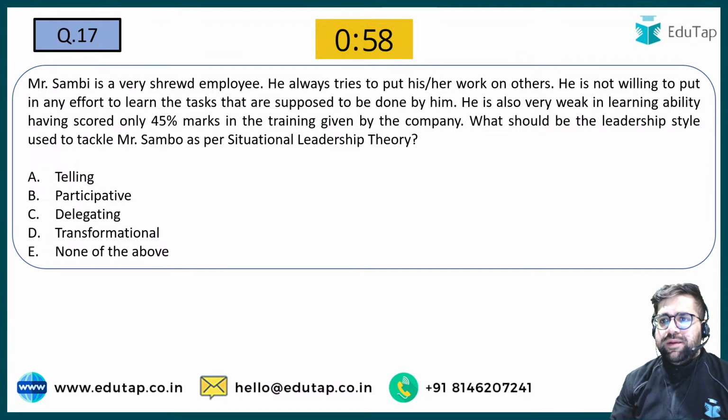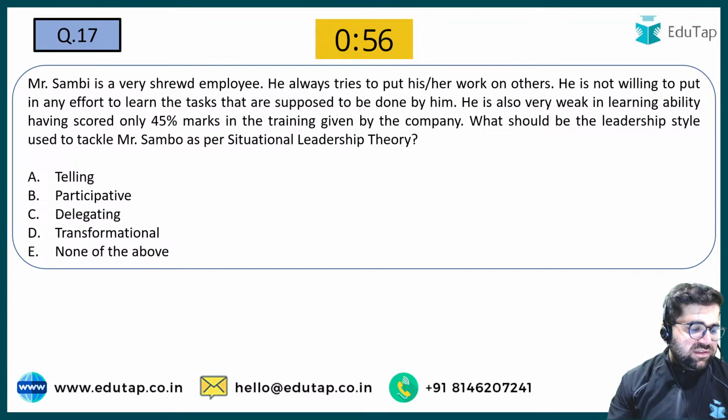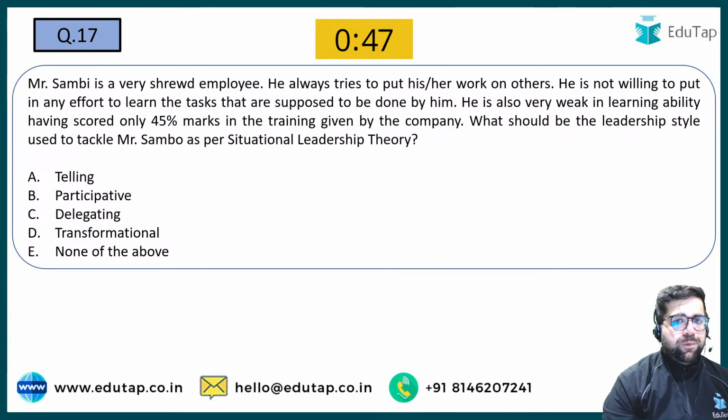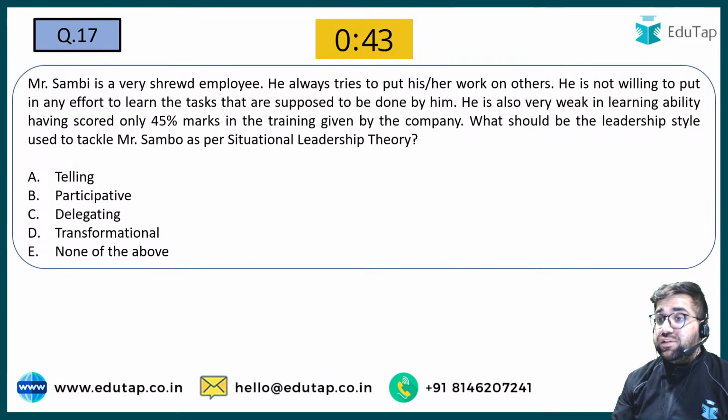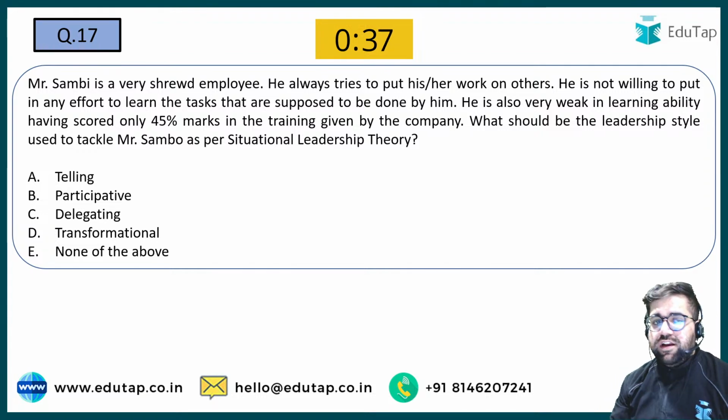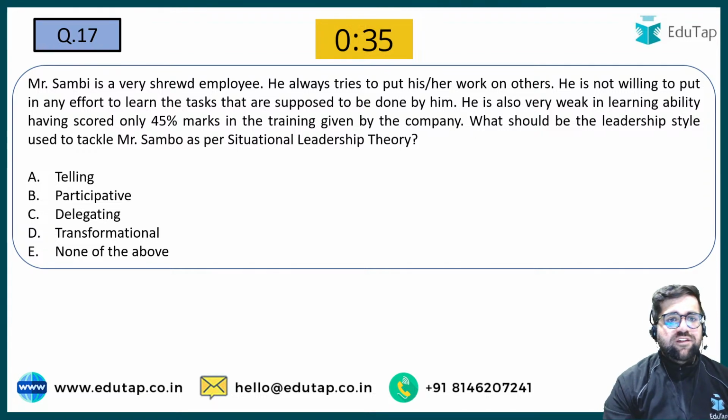Again a case study based question. Let's see who answers this correctly. Question number 17 now. Mr. Sambi is a very slack employee. He always tries to put his work on others. He is not willing to put any effort to learn the tasks that are supposed to be done by him. He is also very weak in learning ability, having scored only 45% marks in the training given by the company.